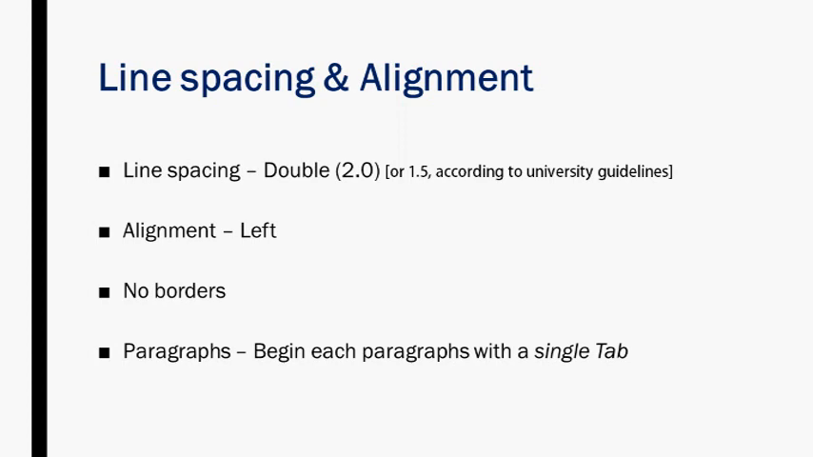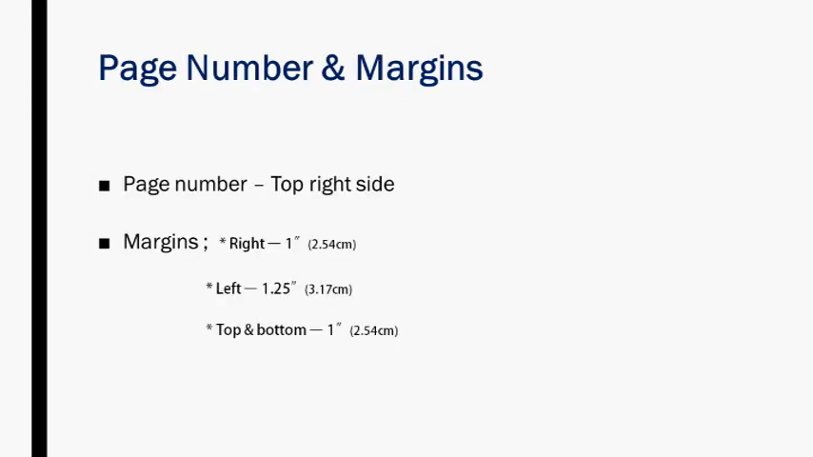Now we have the page number and margins. Regarding the page number, it should be at the top right side of each page. The top right side is allotted for your page number, not the center. We have to follow the top right side of your paper. And regarding the margins, we have to follow 1 inch, or 2.54 centimeters, which is just converted to centimeters.